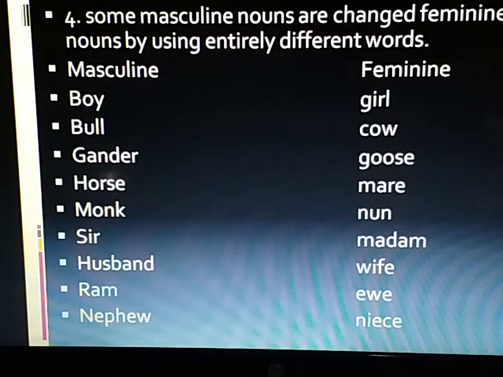Some masculine nouns are changed into feminine nouns by using entirely different words: king, queen; husband, wife; nephew, niece; son, daughter; cock, hen; monk, nun; sir, madam; ram, ewe; etc.